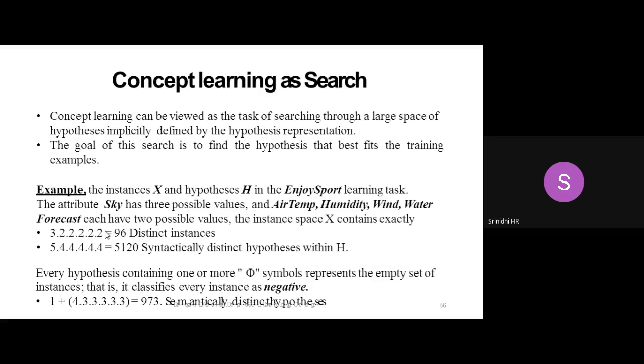Okay, so that is my general hypothesis. Or it can also be the null symbol. That is my specific hypothesis. That is, no value is acceptable. So those are the 2 extra situations which it can have, which we call syntactically distinct hypotheses within H. So I will be adding 2 to the sky attribute so that 3 plus 2 will become 5, and all the other 2s are added with 2 more, so it will become 4.